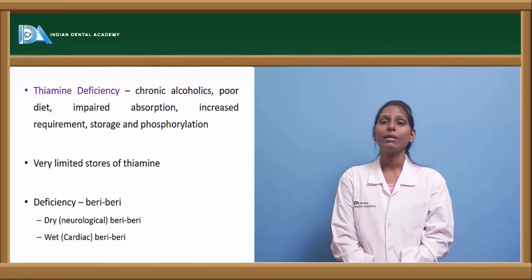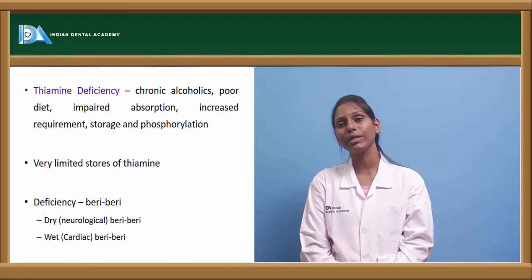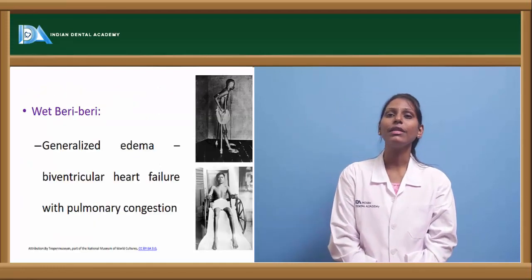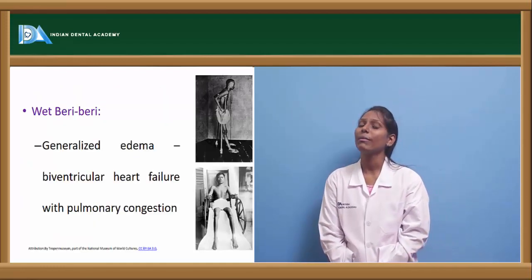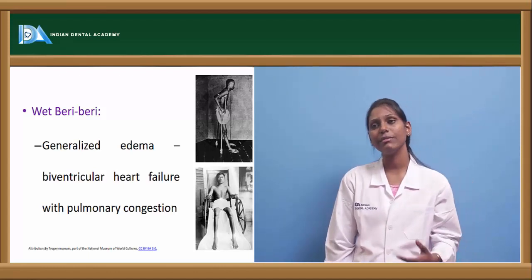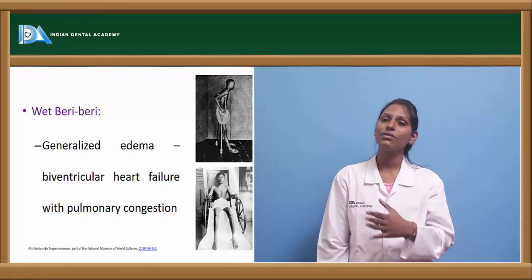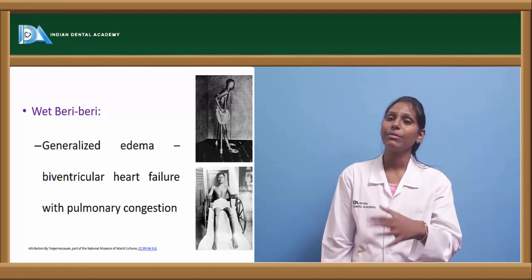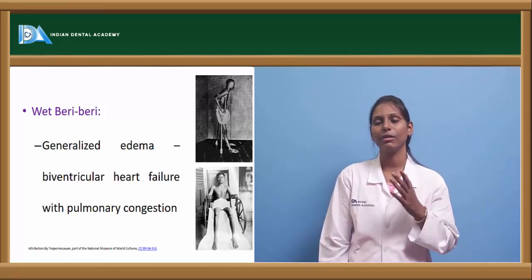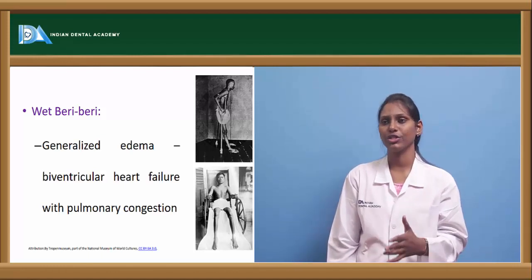This deficiency of thiamine can lead to a condition called beriberi, and beriberi is of two types: wet beriberi, or cardiac beriberi, and dry beriberi, which is neurological beriberi. Wet beriberi is characterized by generalized edema and biventricular heart failure with pulmonary congestion. Hence, as the symptoms of wet beriberi are more related to the heart, it is also called cardiac beriberi.